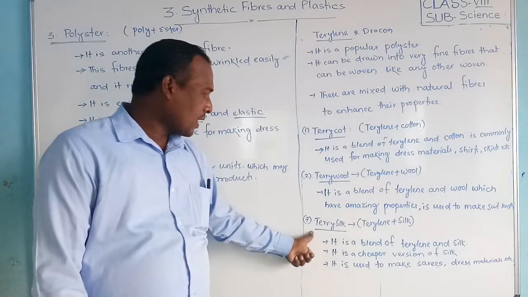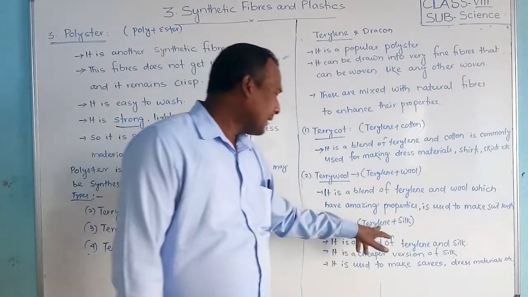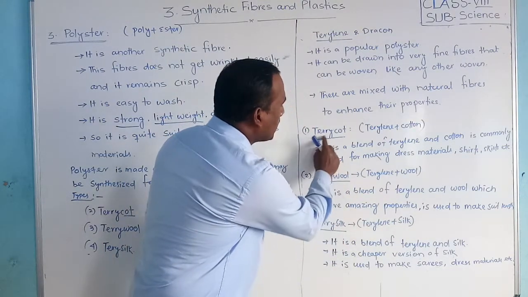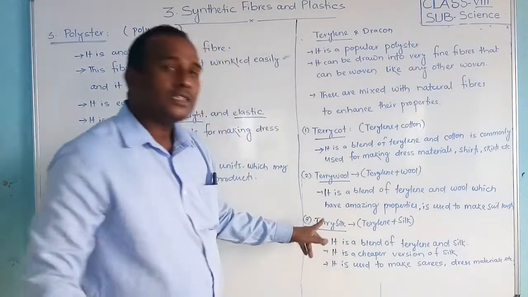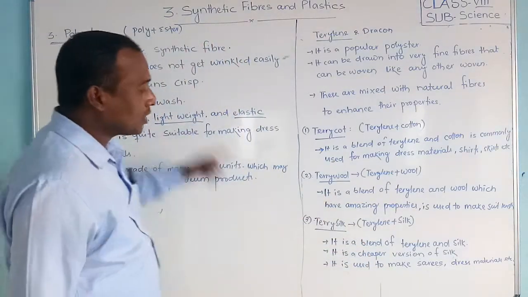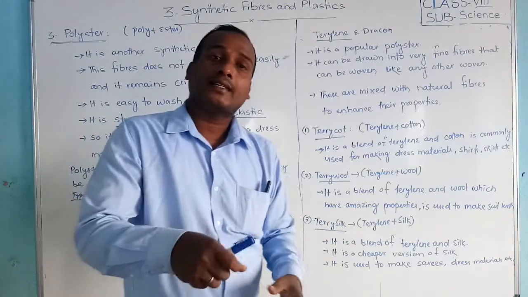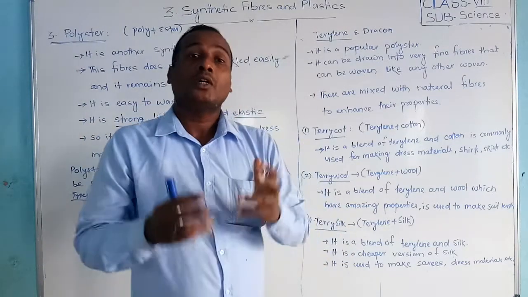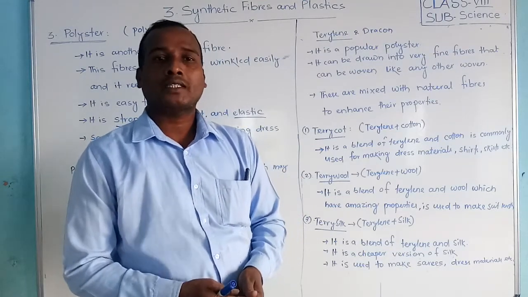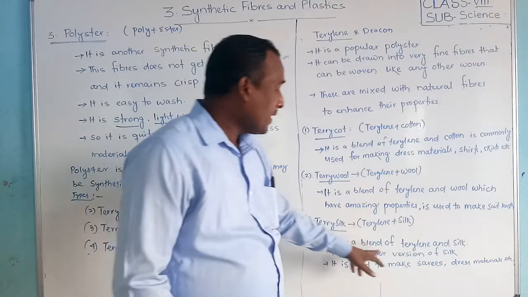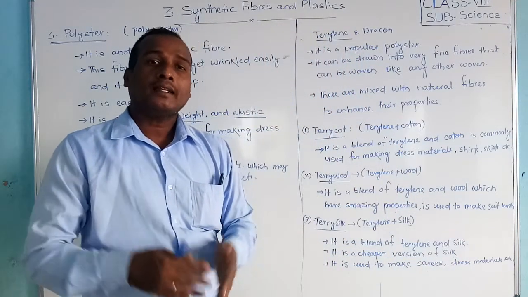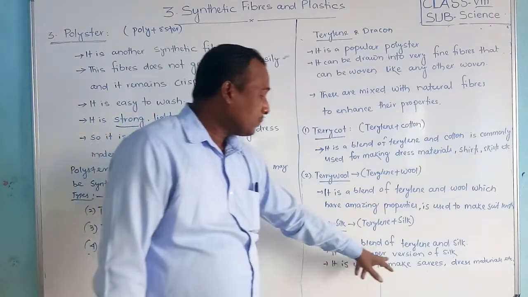Okay, students. Next, the third one is terrysilk. Terylene plus silk. Terrysilk, terrywool, terrycot. Terylene is a polyester which is mixed with silk, getting a new synthetic fiber called terrysilk. It is a blend of terylene and silk. It is a cheaper version of silk.